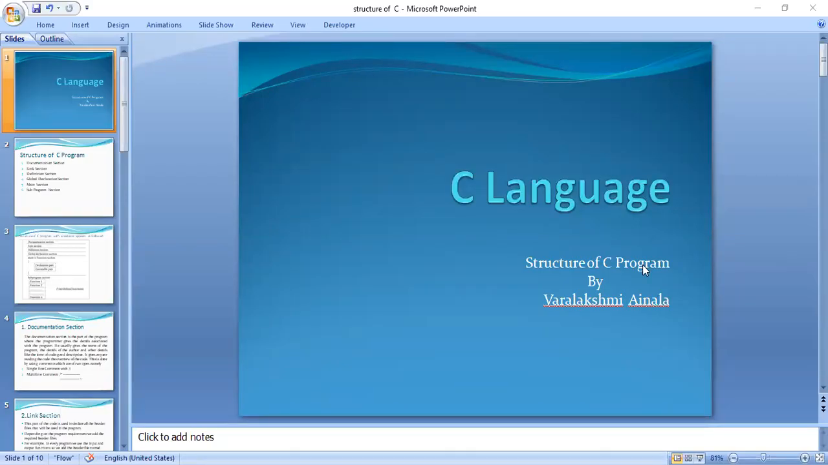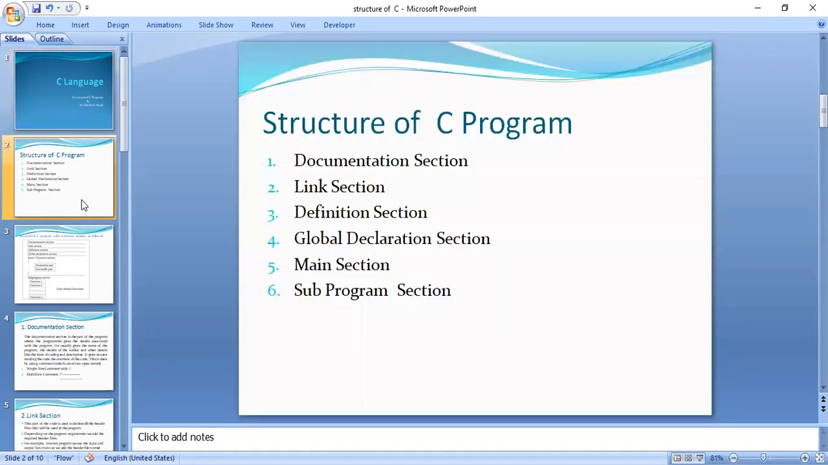In today's session, we are going to learn about the structure of a C program, which is the main and basic concept in our C language. This structure of a C program is going to consist of 6 sections, which are documentation section, link section, definition section, global declaration section, main section, and subprogram section.